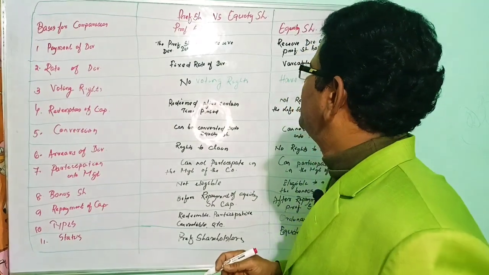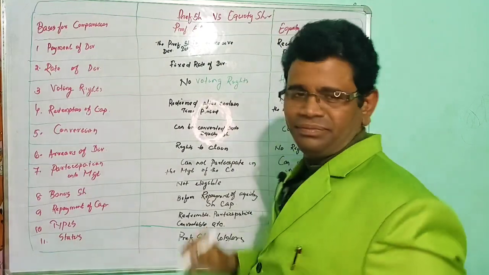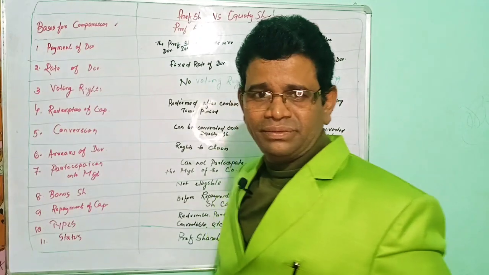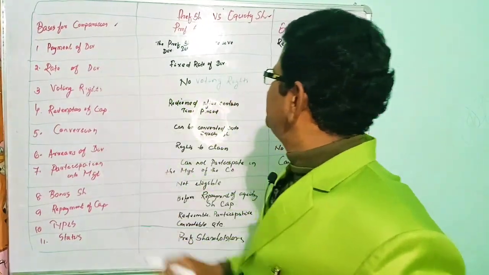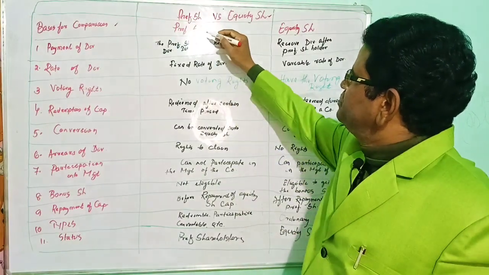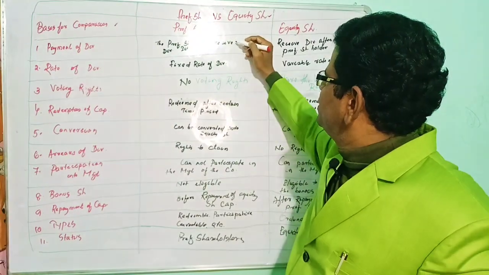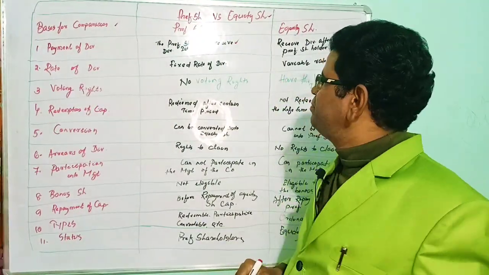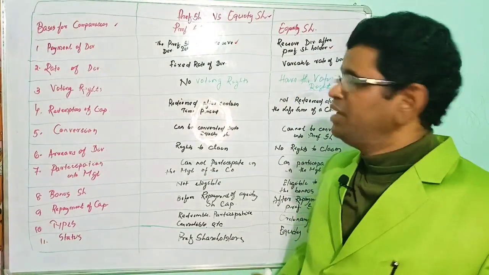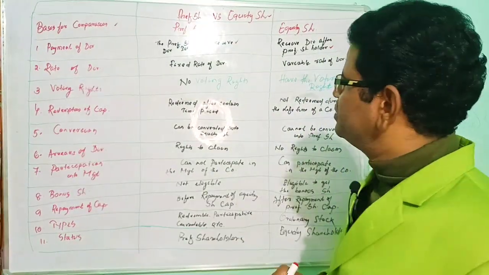Okay, dear friends, it's time to discuss the difference between the preference share and the equity share, and it's also very, very interesting. This is the basis for comparison. By taking these points, we will distinguish between the preference share and the equity share. First one is payment of dividend. Preference shareholders will receive the dividend first, before paying the dividend to the equity shareholder, and equity shareholders will get the dividend after paying the dividend to the preference shareholder.